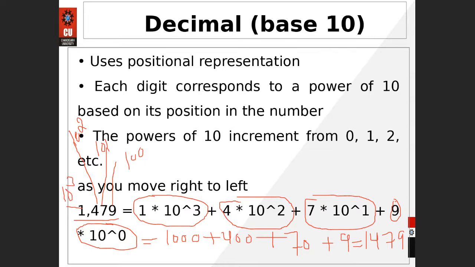So the same kind of concept could be implemented in other number systems. Everything is going to be related to the decimal number system. Okay, is it clear? So that I can move to the next slide.